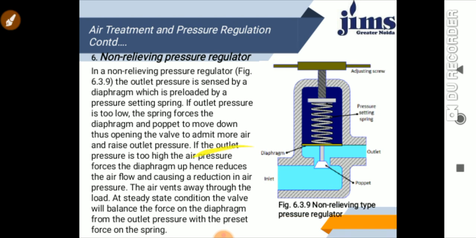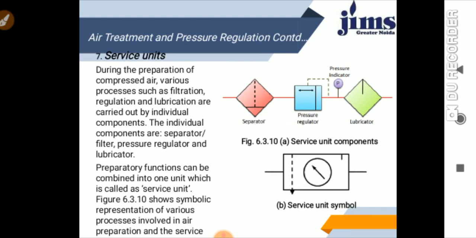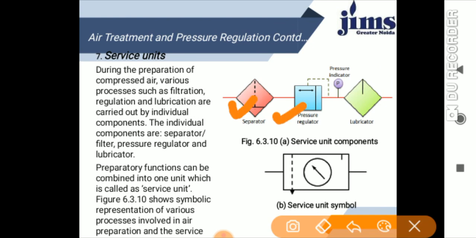At the end we are talking about the seventh stage, that is the service unit. See this diagram: this is the separator, this is the pressure regulator, and this is a lubricator. In diagram B you will see the service unit symbol.